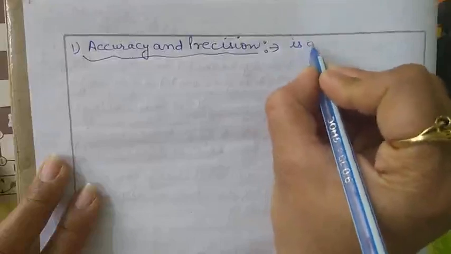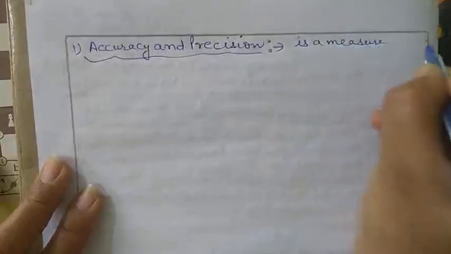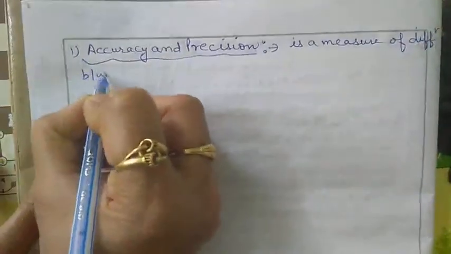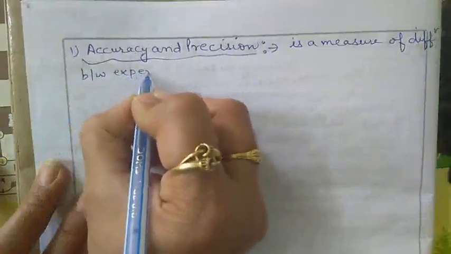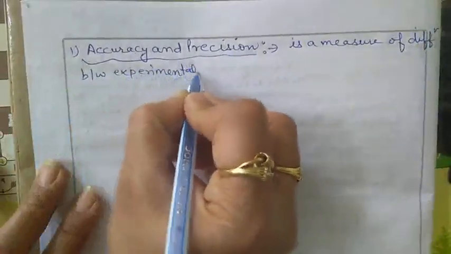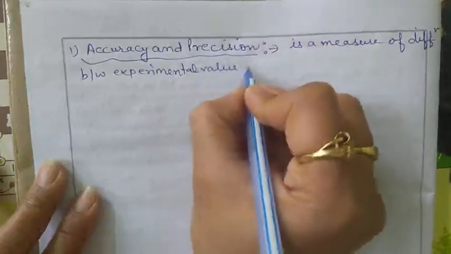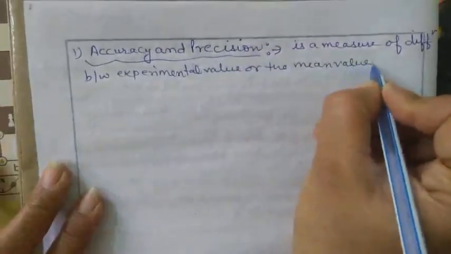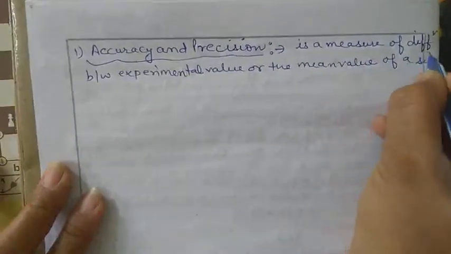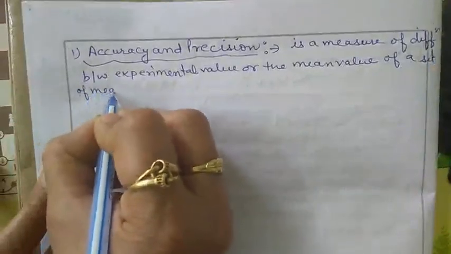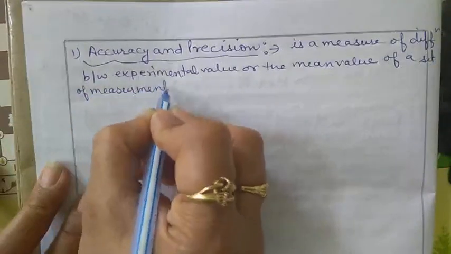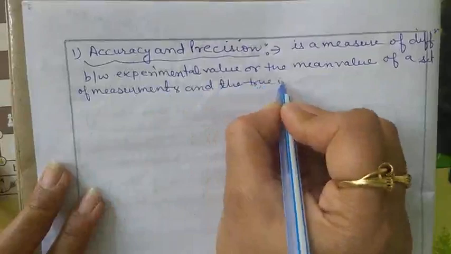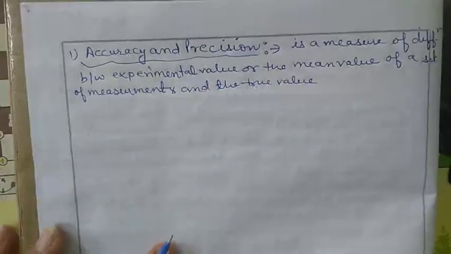Accuracy is a measure of difference between the experimental value, or the mean value of a set of measurements, and the true value. This is the meaning of the accuracy.